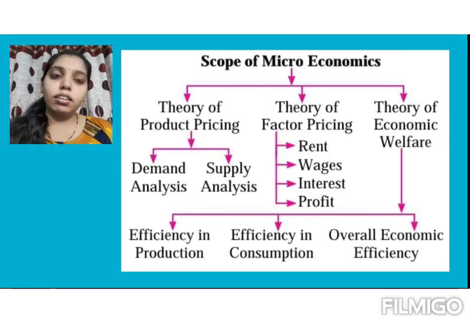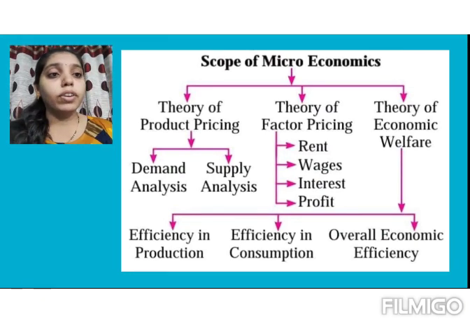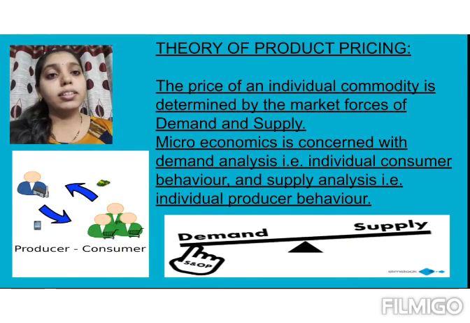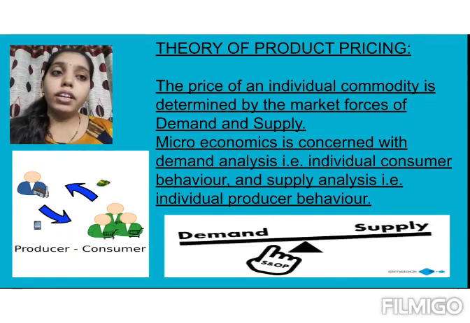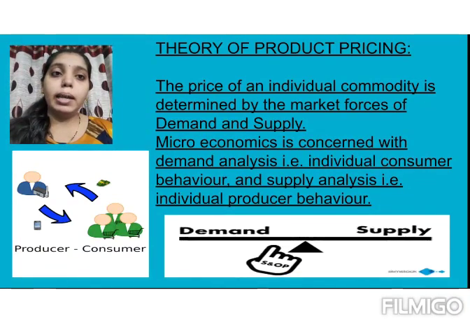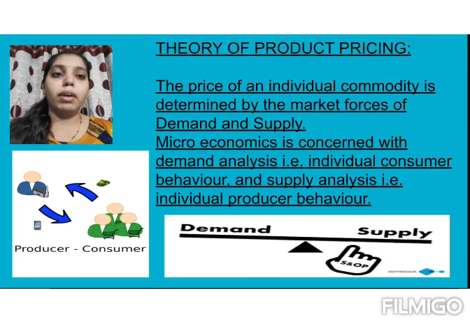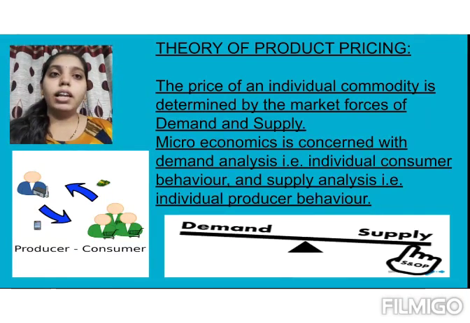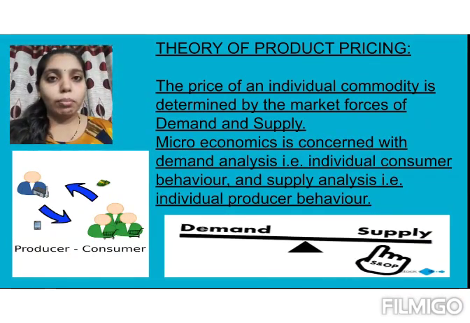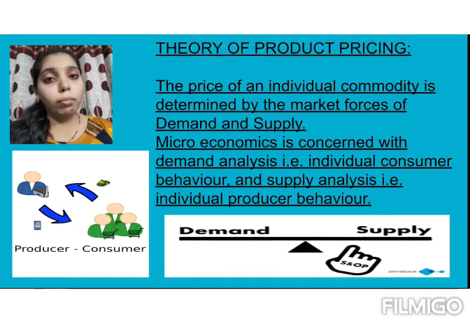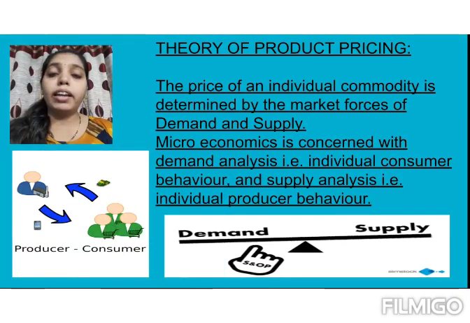We can see here there are three theories under the scope of microeconomics. They are theory of product pricing, theory of factor pricing, and theory of economic welfare. So let's start with these theories one by one. First one is theory of product pricing. The price of an individual commodity is determined by the market forces of demand and supply. So with the help of this theory, microeconomics can determine the prices of commodities with the help of market forces.